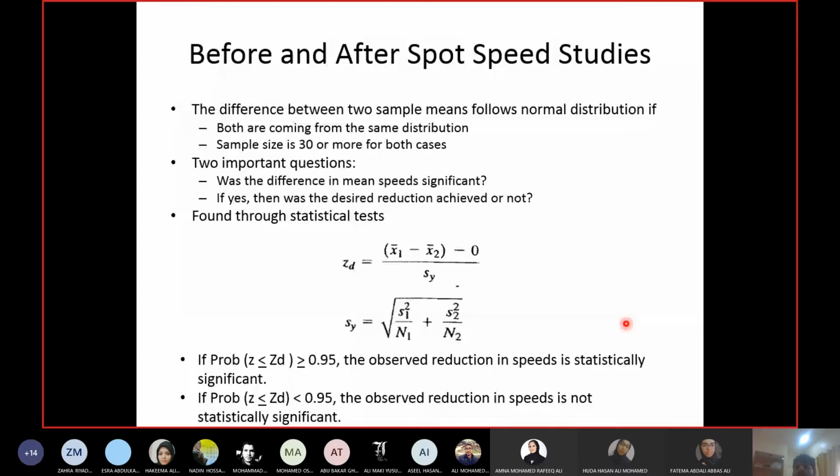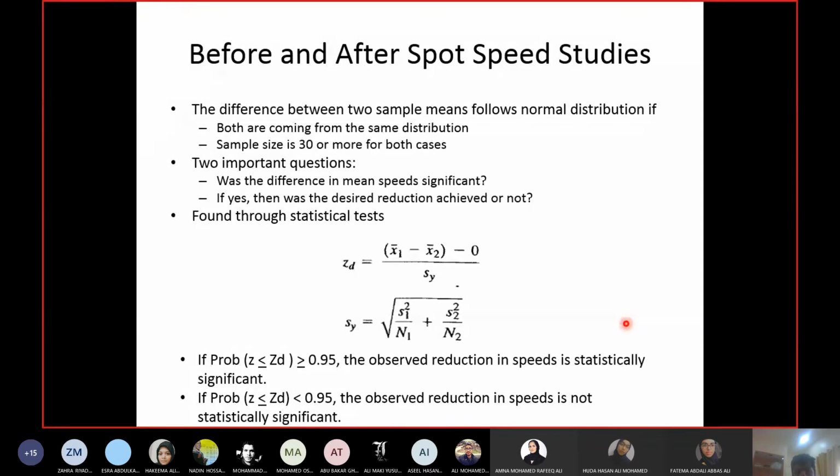So you will do a before and after study. Before putting the speed hump or the improvement, you will do a study. You will take some speed samples, and then after making the improvement, you will do another study on the same location. So you will collect spot speed data twice. One before the improvement, one after the improvement. And then you will compare between these two samples.